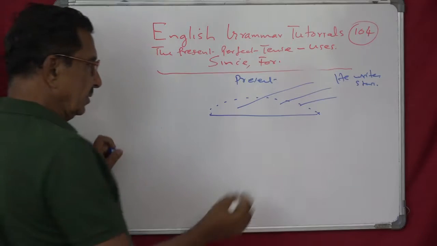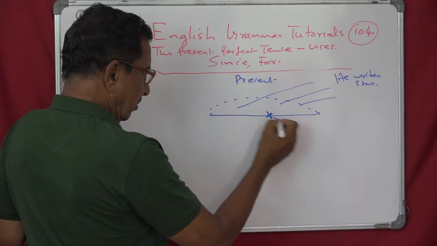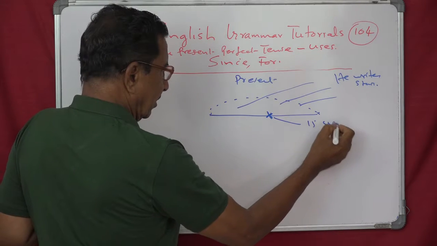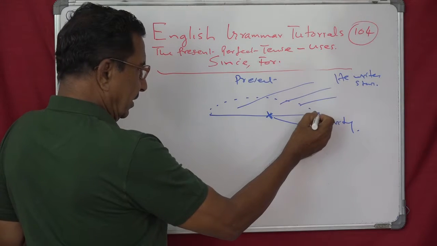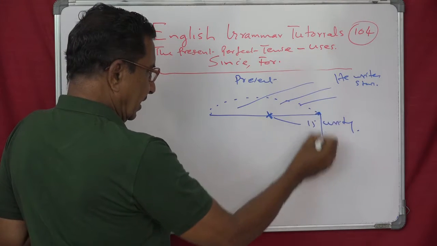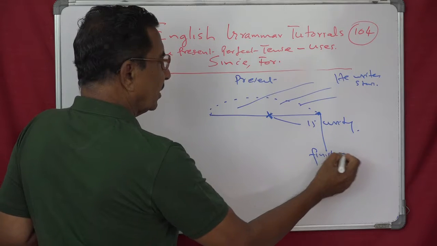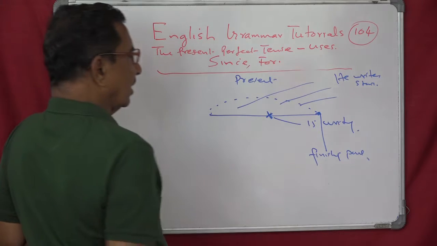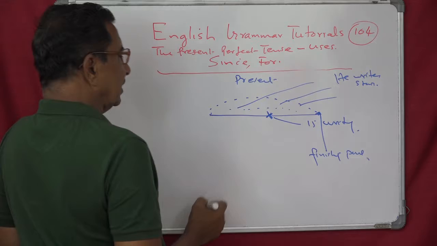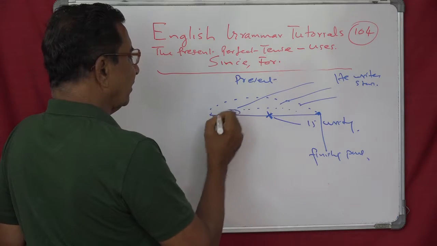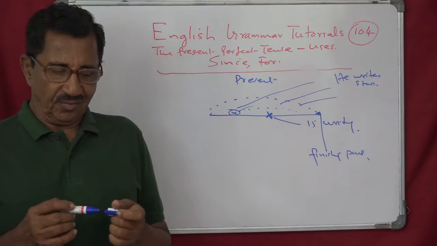But present continuous is at a definite point, now. He is writing. He is writing. Present perfect, that is here. Finishing point. If it is for, any time it can stop. If it is since, it has to have a definite time. I think it is clear now to you.